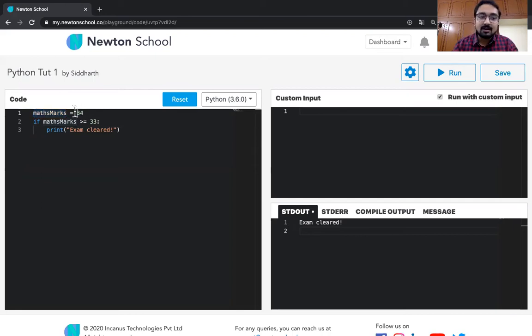Okay, and what it understands is that you want to assign this particular value to this particular variable. So the Python interpreter will immediately separate these three things. It will understand that there's a variable over here and there's a value, and it will basically store this value in this particular variable. So this is called an assignment operator.